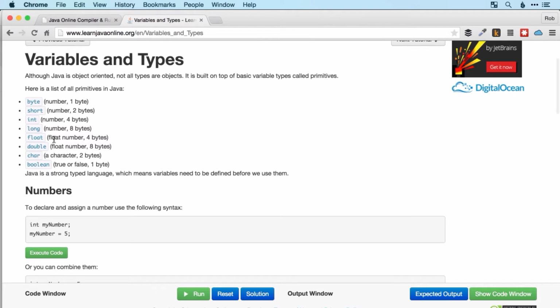And then we've got 2 decimal numbers, so float and double. I'd recommend generally going for double. And then we've got char, which is just a character, so any A, B, C, D, etc. And then Boolean, which is the next one that we're going to look at here, which is just true or false. So these are the primitive types, and all other types are made up from those.